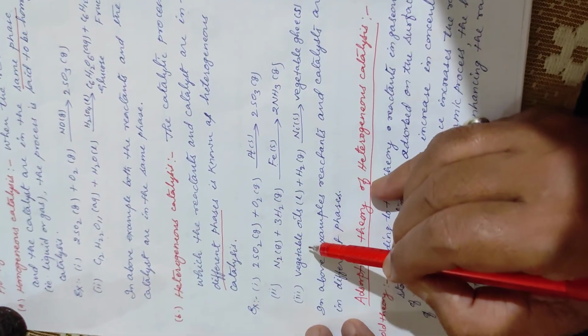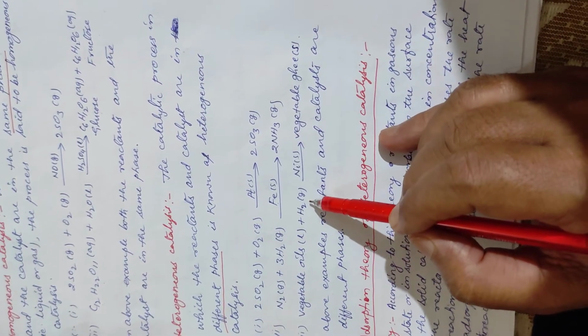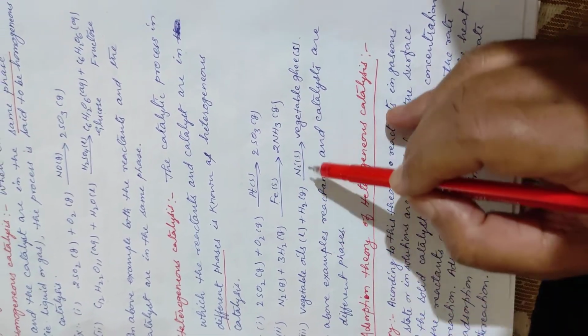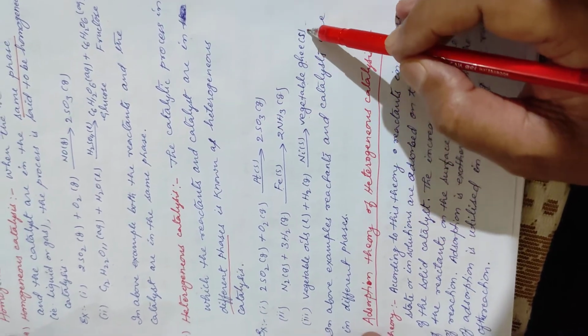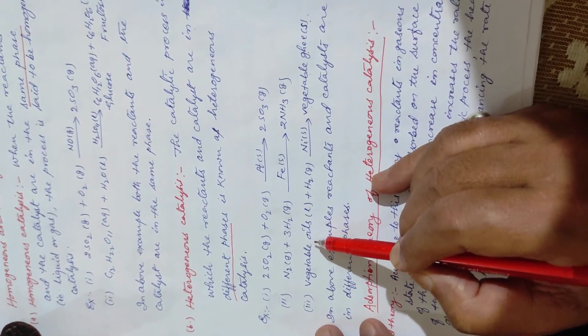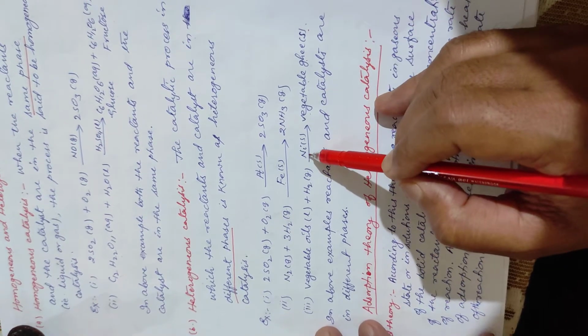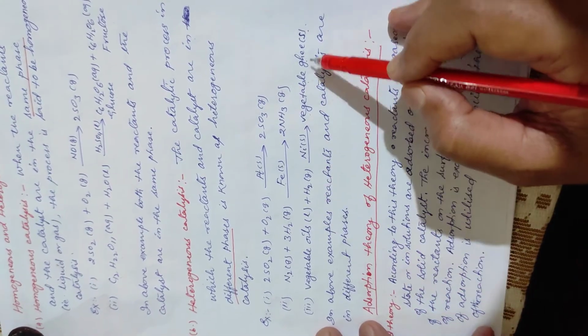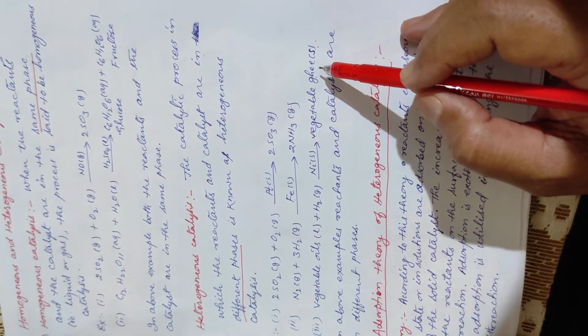The third example is hydrogenation of vegetable oil: vegetable oil liquid and H2 gas, in presence of catalyst nickel, give vegetable ghee, which is solid. It's a very good example because one reactant is liquid, the second reactant is gas, the product is solid, and your catalyst is solid. So this is a very good example of heterogeneous catalysis.